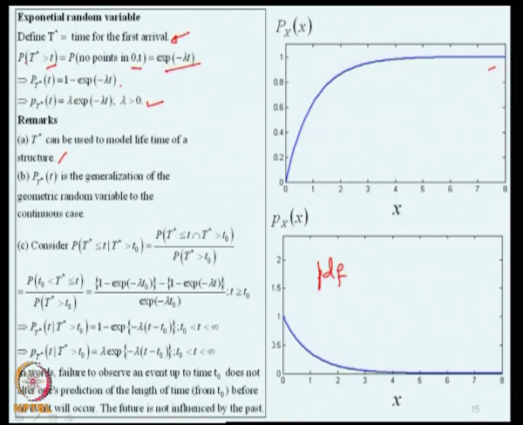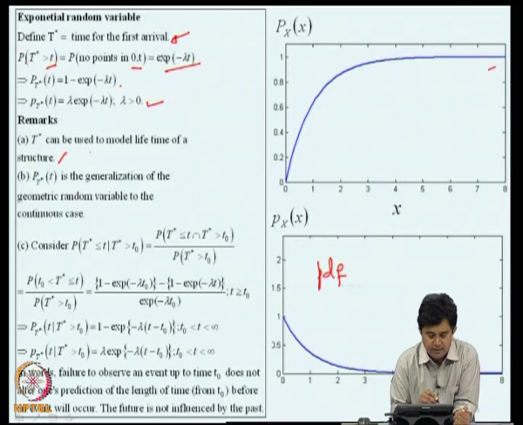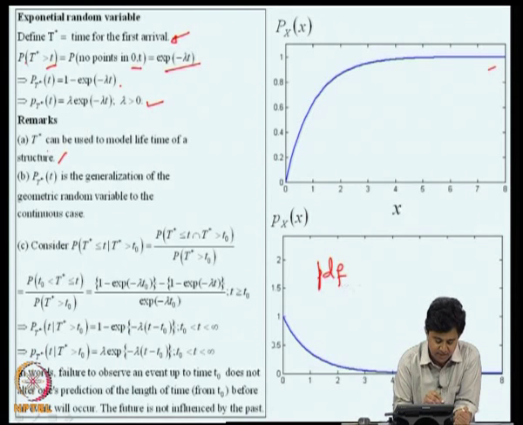So, in the definition of a Poisson event, if we define the event to be, for example, a stress at a point in the structure exceeding the elastic limit, and if we all agree that it is the definition of failure, then the time that we need to wait till that happens is in a way the lifetime of the structure. So, the lifetime of the structure can be modeled as an exponential random variable if the occurrence of the failure events follows a Poisson distribution.